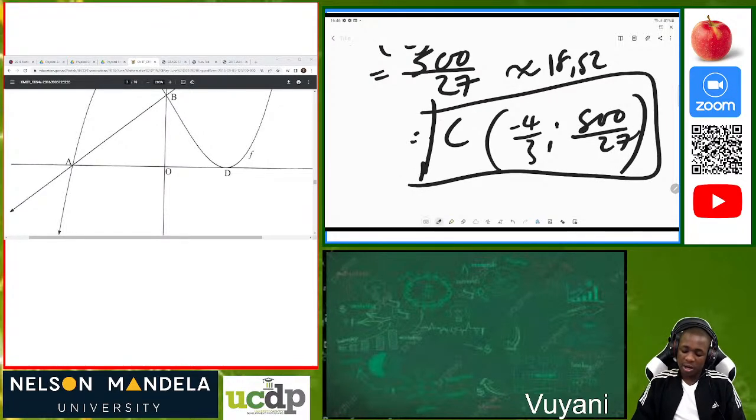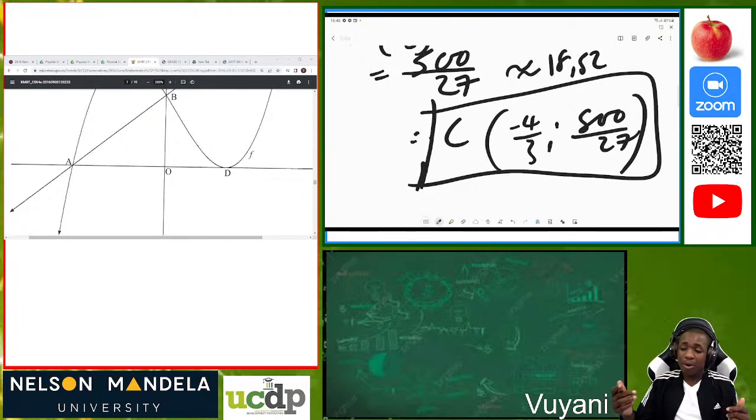So what is important here, we realize that c is a turning point. Then we were told that the value of k is negative 3, so we just expanded the equation to the standard form of f of x, a cubic polynomial. Then, since c and d are both turning points, what do we know about a turning point?